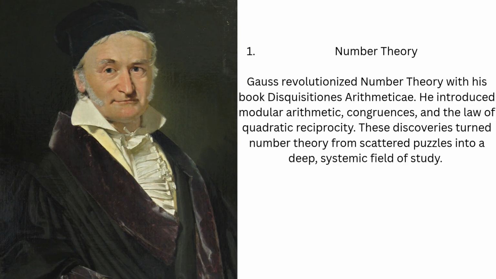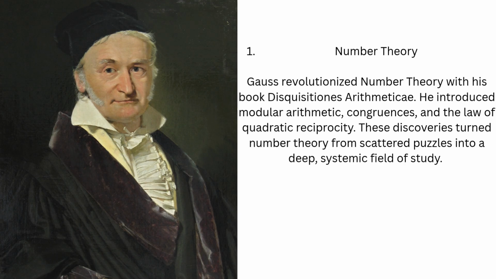Before Gauss, number theory was a collection of problems and conjectures. In Disquisitiones Arithmeticae, 1801, Gauss built a complete framework introducing methods still used today. His work on modular arithmetic created the basis for coding theory and cryptography. The law of quadratic